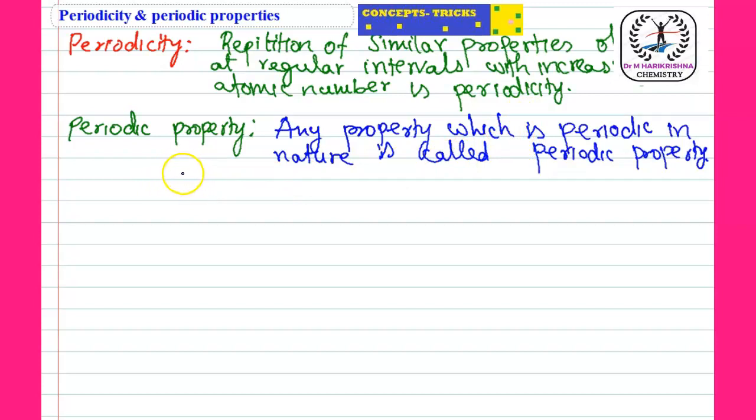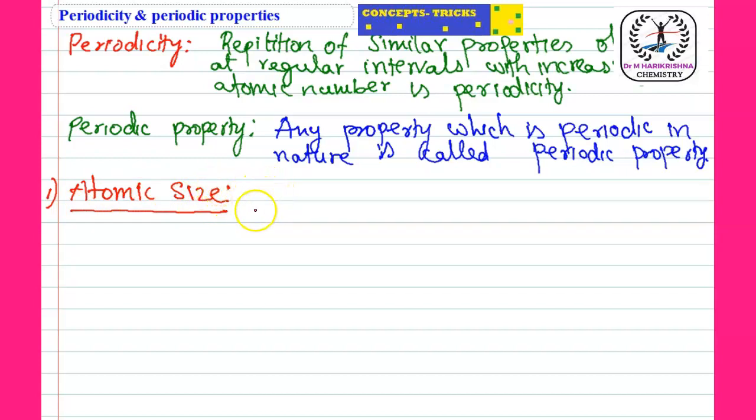Why do these periodic properties or periodicity occur? It depends upon the electronic configuration, because the electronic configuration changes at regular intervals for different elements, so the properties also change. Now we are going to discuss the periodic properties. The first periodic property is atomic size.